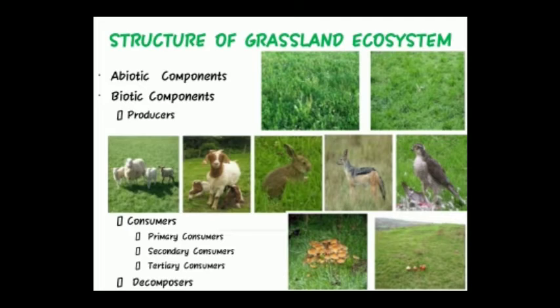2. Biotic component. The biotic component of the grasslands has three segments: 1. Producer organisms, 2. Consumer organisms, 3. Decomposers. 1. Producer organisms. The chief producers in grasslands are grasses. They may also comprise a few shrubs and forbs.